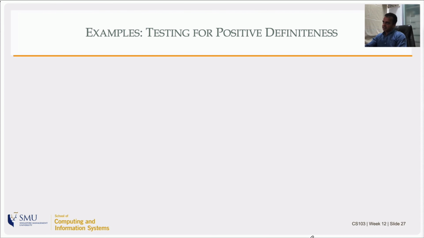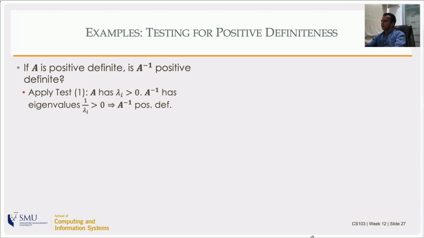So let's apply these tests in certain cases. Suppose I give you a matrix and tell you that it is positive definite. Is its inverse positive definite? You don't have to actually compute the inverse, which is a horrible problem by itself, and then compute the eigenvalues, another horrible problem, and see if they are positive. That would be the brute force way of doing it. But you can apply test 1, which says that A has all eigenvalues greater than 0. A inverse will have eigenvalues equal to 1 over lambda. The eigenvalues of an inverse are the reciprocals of the eigenvalues of the original matrix. So if the eigenvalues of A are positive, then the reciprocals are also positive. So A inverse is positive definite.